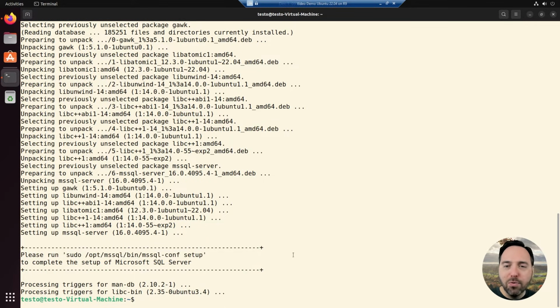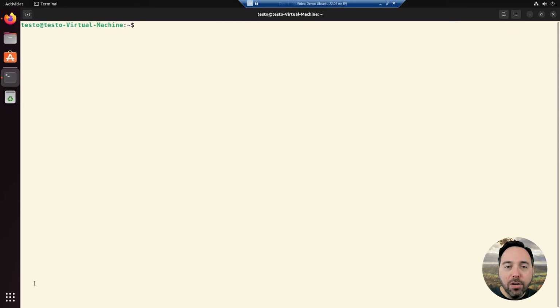Now, if I simply run mssql-conf with a parameter of setup, it'll take me through an interactive setup process on the command line. That's what I showed off in the prior SQL Server on Linux video, so let's do it a different way this time. I'm going to create a few environment variables, so let me paste them into the shell here, followed by the mssql-conf command. We have 4 environment variables.